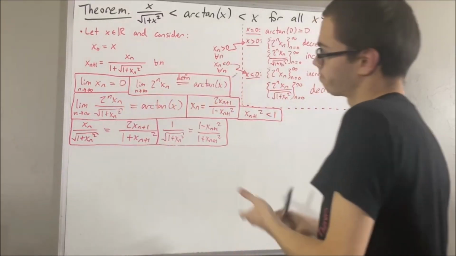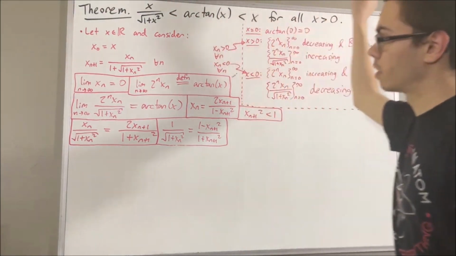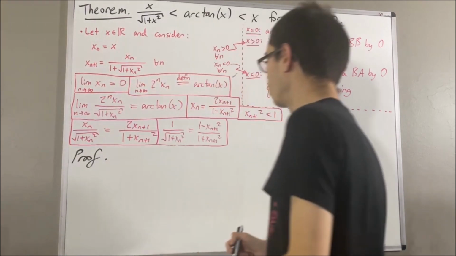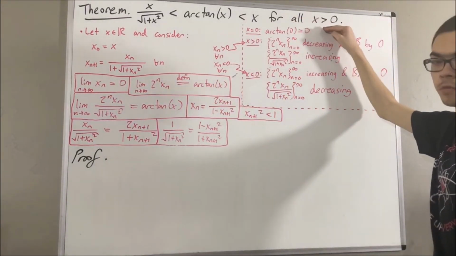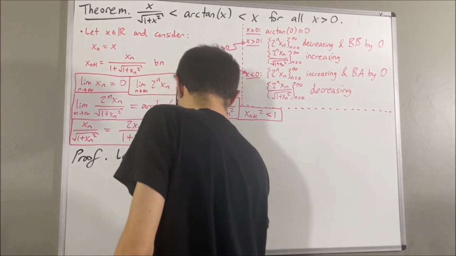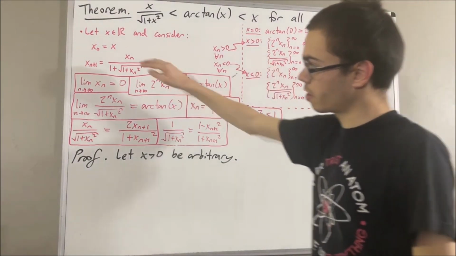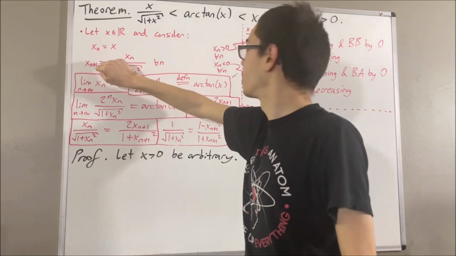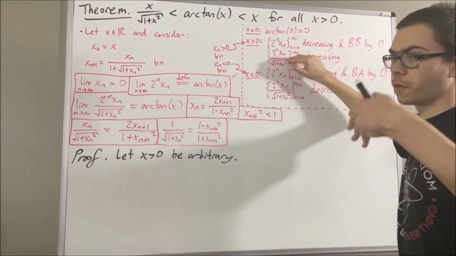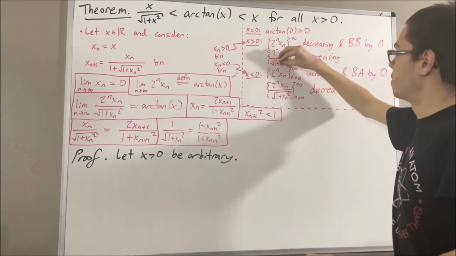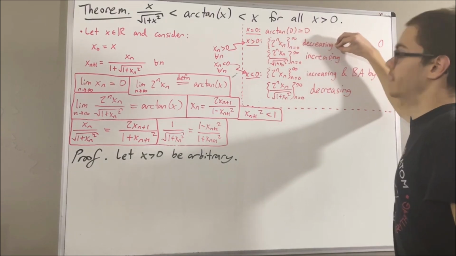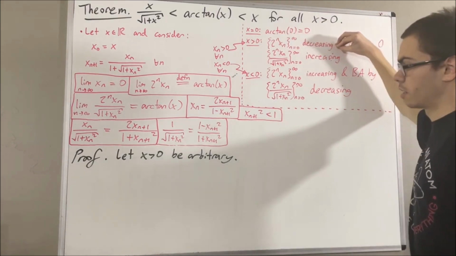And now we're ready to prove the theorem. So to prove the theorem, we're trying to prove a statement about every positive real number. So let's give ourselves an arbitrary positive real number x. From here, we can consider this sequence, and we know that these two sequences are both going to converge to arctangent of x. This sequence is increasing to arctangent of x, while this sequence is decreasing to arctangent of x.